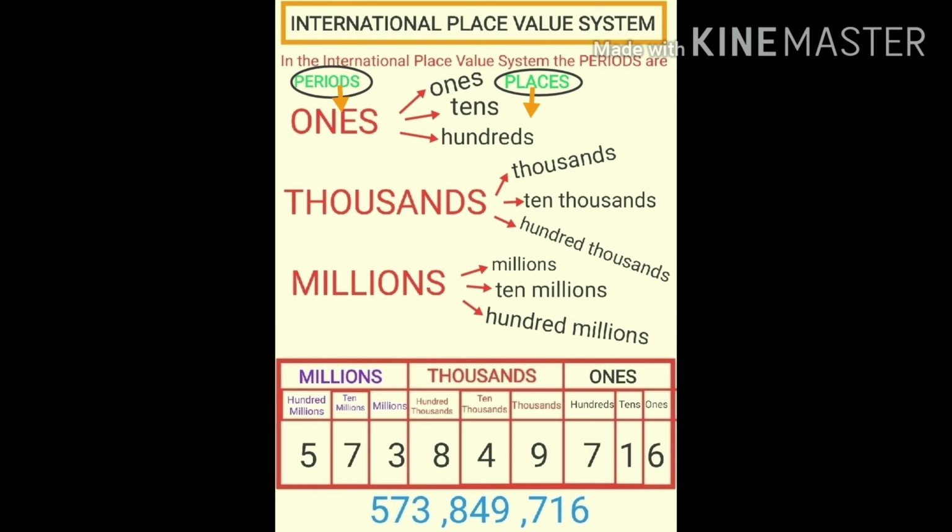To make reading easier, we put commas or space between periods. Starting from the right, ones, tens, hundreds, put a comma, thousands, 10,000s, 100,000s, put a comma, million, 10 million, 100 million.